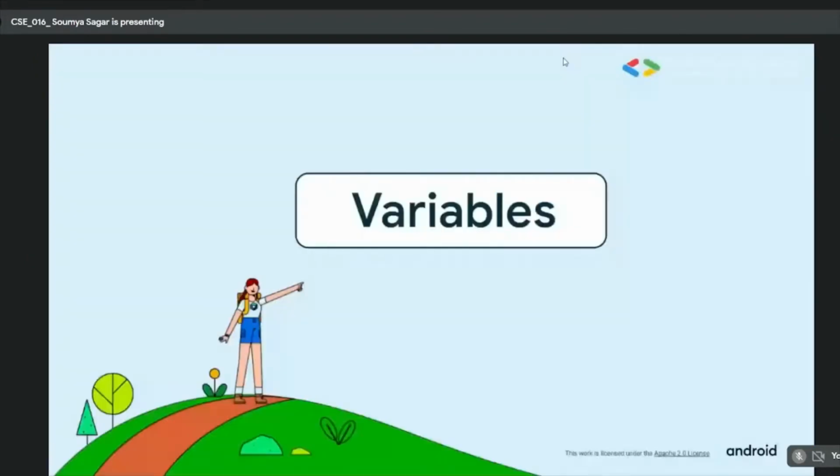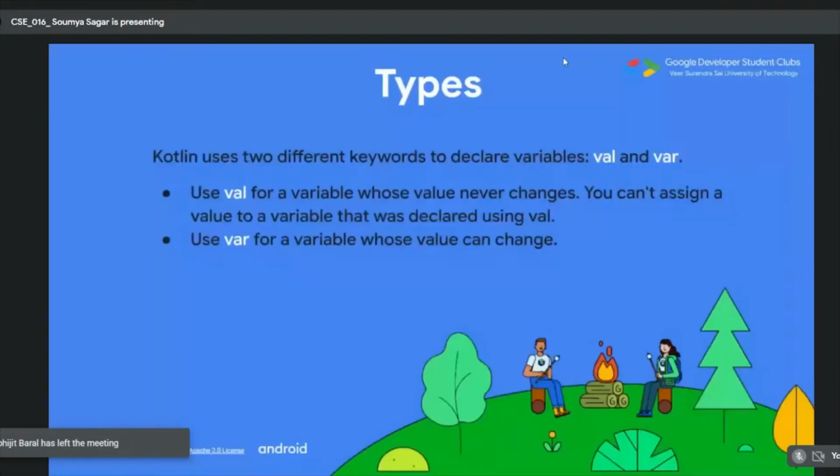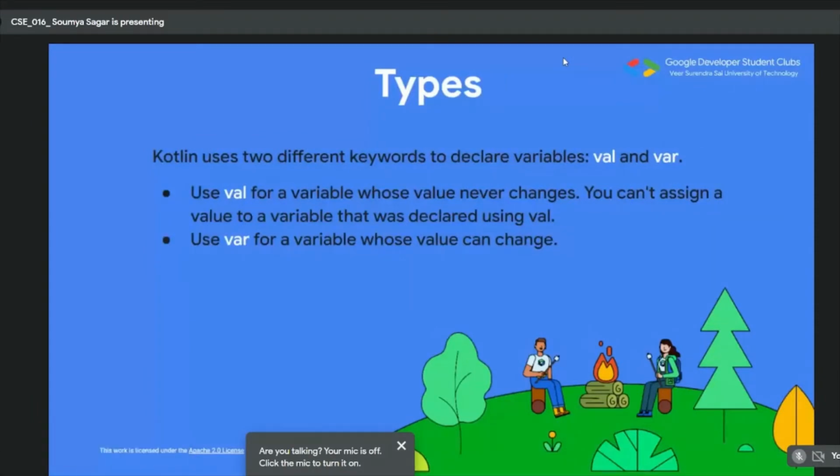So let's begin. The first thing is variables. If you have studied any programming language ever in your life, then variables are definitely something you must have come across. To put it simply, variables are containers that hold data, and this data can be of different formats. It could be a string, an integer, or a decimal like float or double, etc. These containers are what are called variables. And like other languages, we have variables here. In Kotlin, we are provided with two types of variables: one is val and another is var.